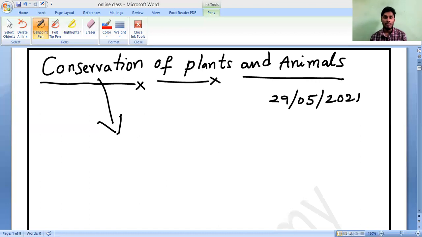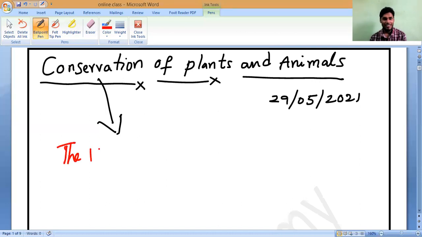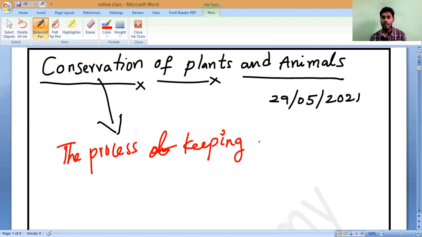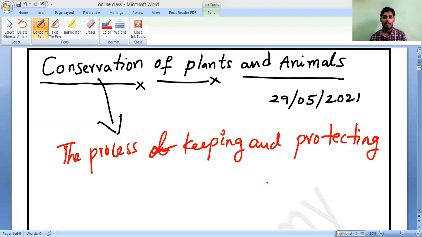All of you should write it: the process of keeping and protecting something from damage. Very important: sentence formation and grammar errors, that is what you should learn. Do you know the spelling of protecting?